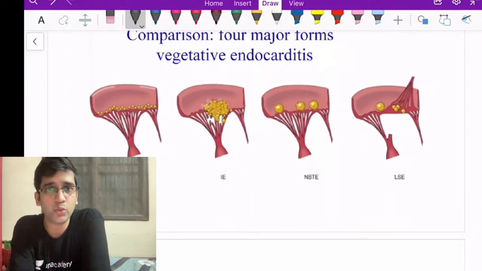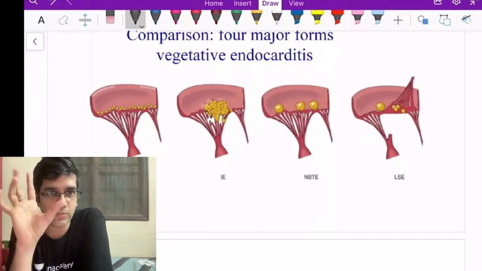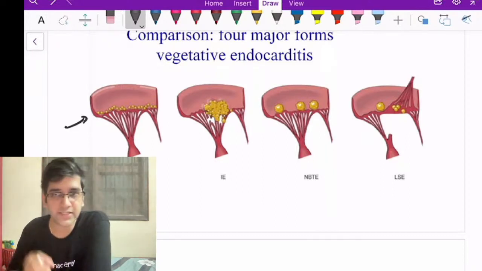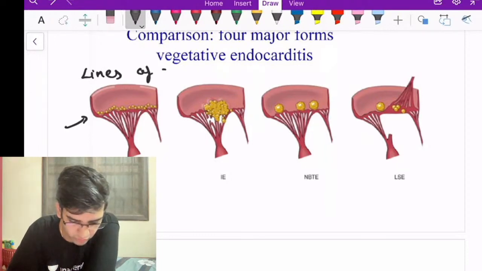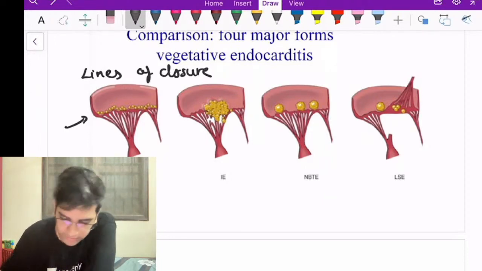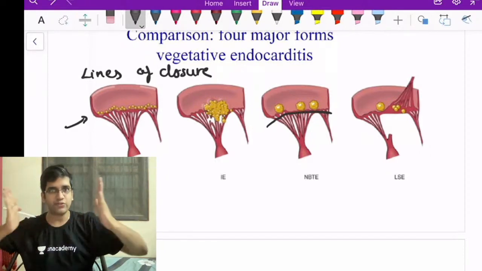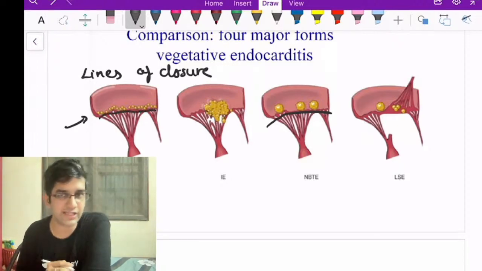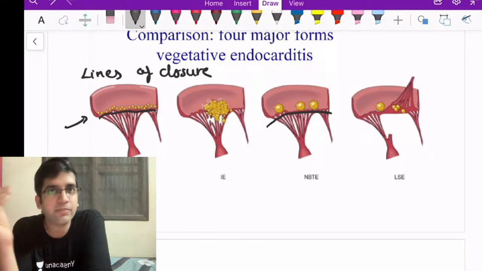So I can easily know the location of all these endocardial lesions just by looking at this image. This is an image from Robbins. If you look at rheumatic carditis, the vegetation will be along the lines of closure. Lines of closure are the place where two valves meet. Here also I have it in the lines of closure. Infective endocarditis, I can have anywhere. It's destructive, right? I can have it in my chordae tendineae, in my leaflet, everywhere.